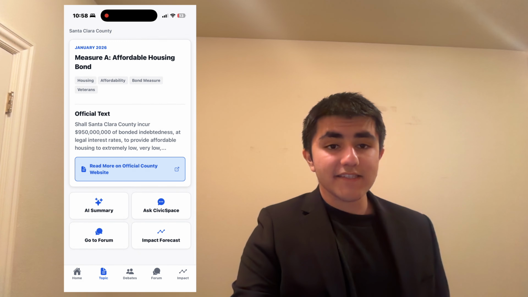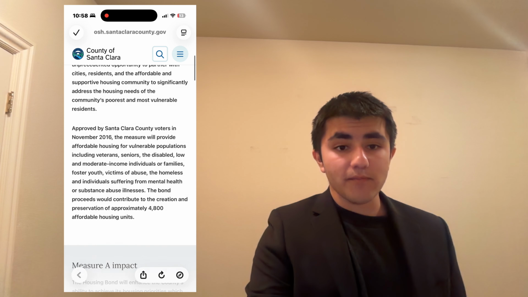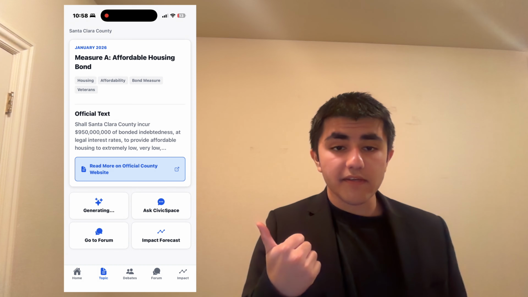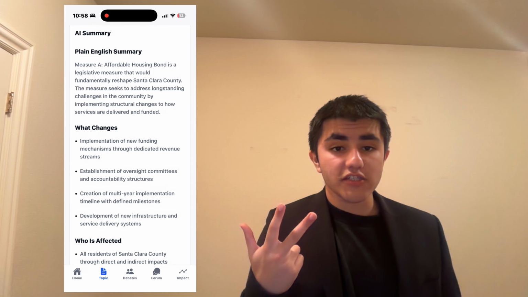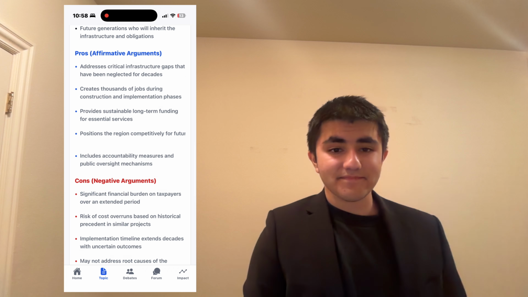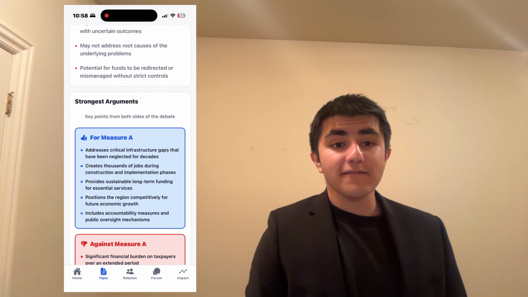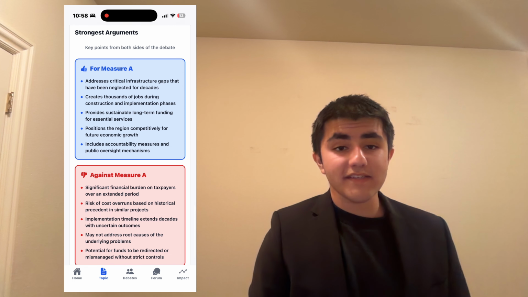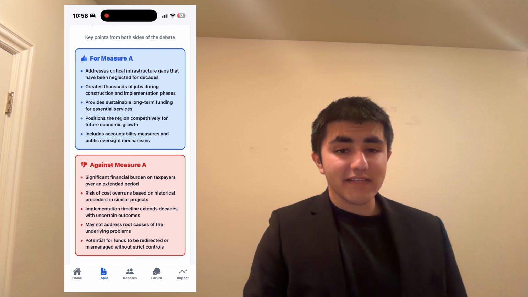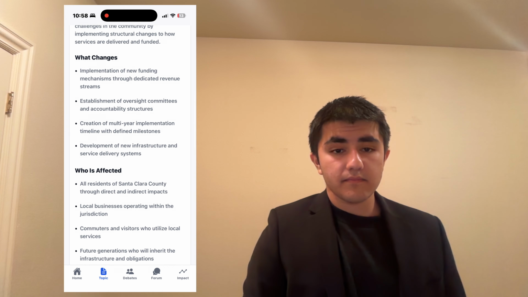Users can easily access the full legal text pulled directly from the county's registrar if they choose to, or they can select an AI-generated summary that explains what this topic is about, who it affects, and what changes if it passes or fails. This is all fact-checked. Below that, you can see 5 of the strongest affirmative arguments and 5 of the strongest negative arguments. These are all synthesized from the legal text and historical data. Both sides get equal treatment.